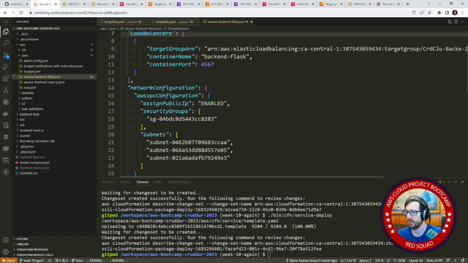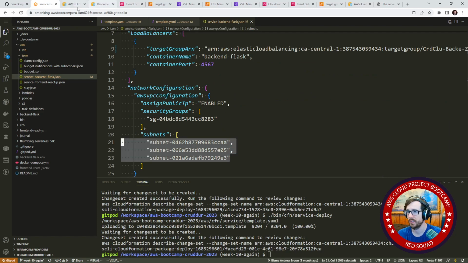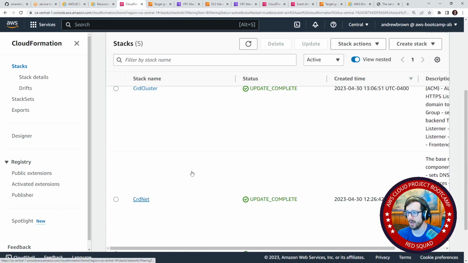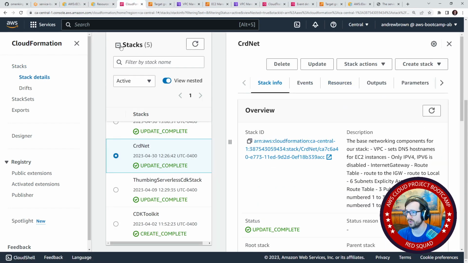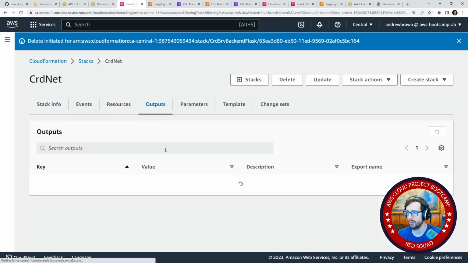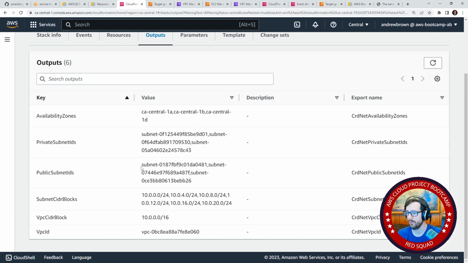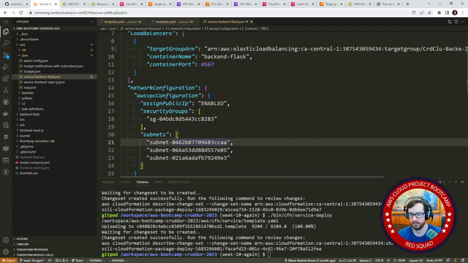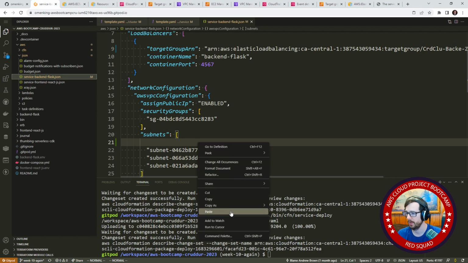Then I want the subnets. So we can go to our CloudFormation stack, to our network stack here, and we'll just click that, and we can go over to our outputs. We have our public subnets. We'll go ahead and grab those. And we'll paste that in there.